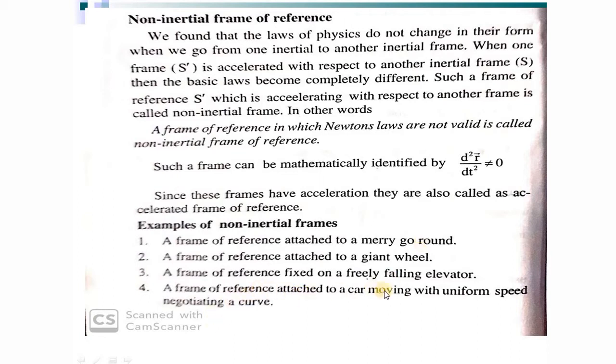And a frame which is attached to a car which is moving with uniform speed. What is the problem there? What makes it accelerating? It is moving along a curve. If you are completing a curve, what will you get? You will get a circle, or a rotational motion. The effect of rotational motion is having a uniform speed, but the direction of velocity changes. The magnitude will be constant, but the velocity vector direction changes since it is trying to move along a curve. That means it is a non-inertial frame.